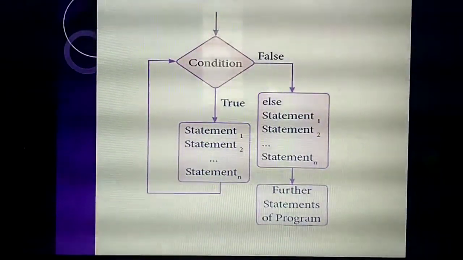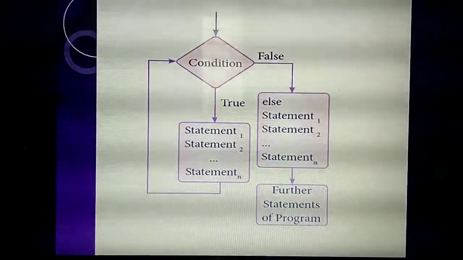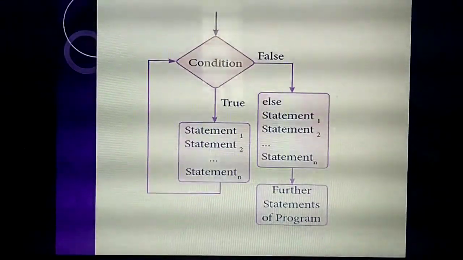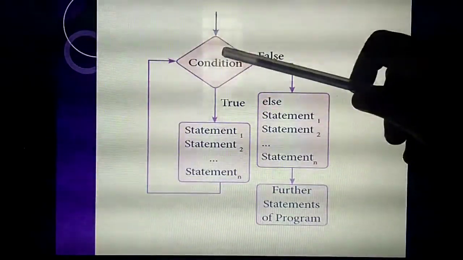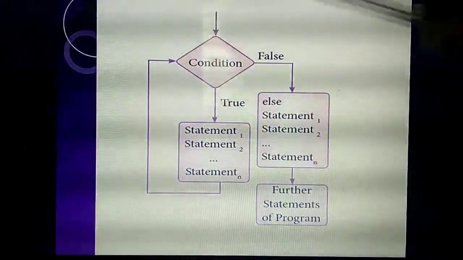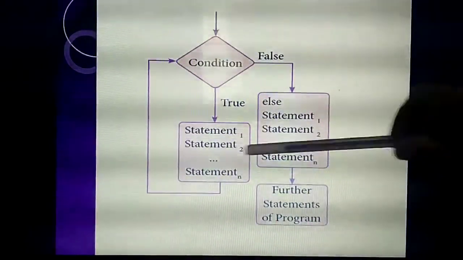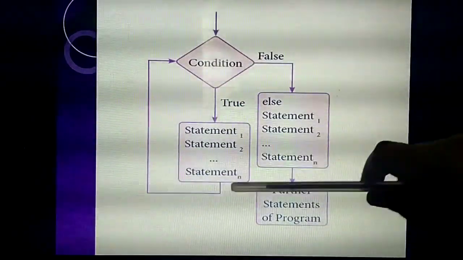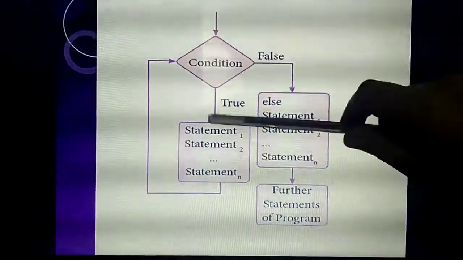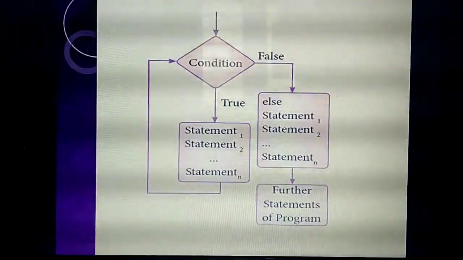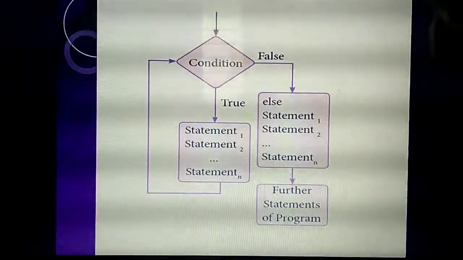So my starting value is 1, and i less than or equal to 5. So how many times will it execute? 5. First time i equal to 1, it will check the condition, true, and it will execute the particular statement. Then again it goes to the condition with i equal to 2, second time. It checks the condition again for 3, 4, 5. Till the 5th time this block will execute.